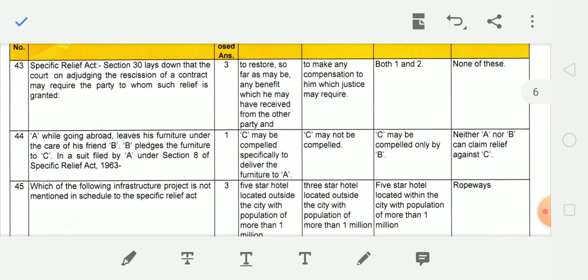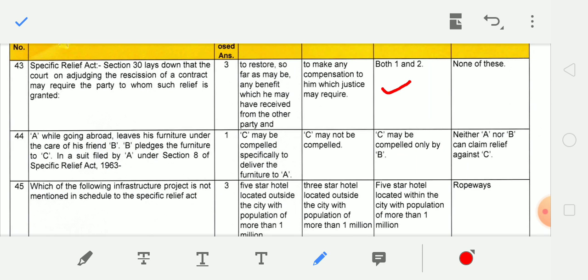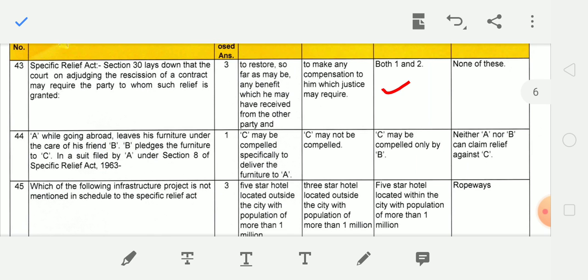Next question. Section 30 laid down that the court on adjudging the rescission of a contract may require the party to whom such relief is granted, and correct answer both 1 and 2. To restore so far as may be any benefit which he may have received from the other party, and to make any compensation to him which justice may require. So तो benefit and जो उसने receive किया है वो और compensation both.